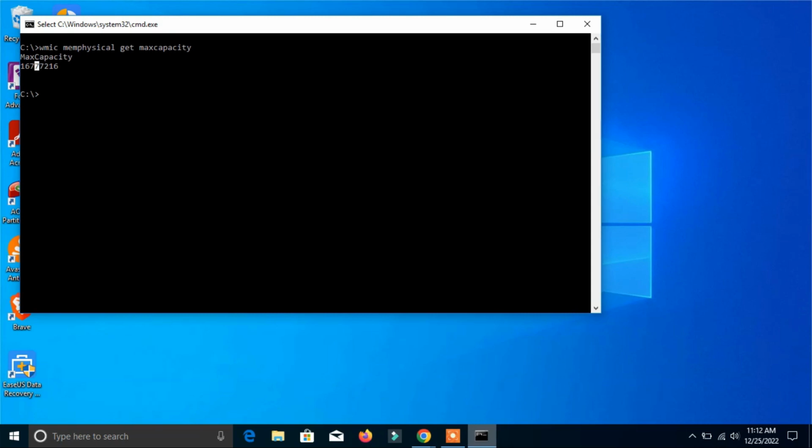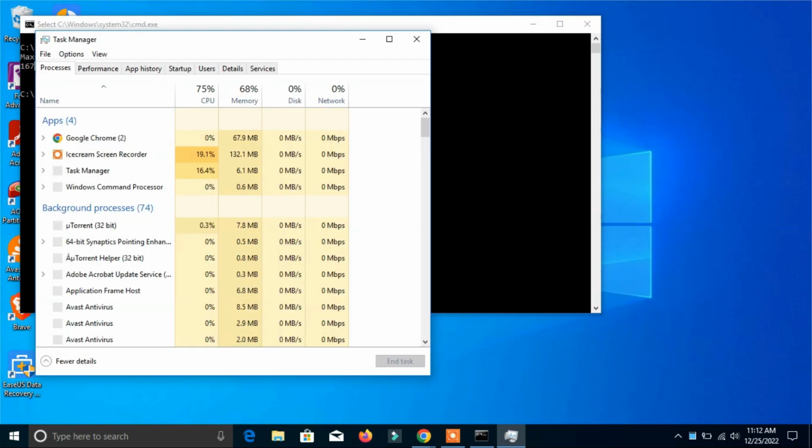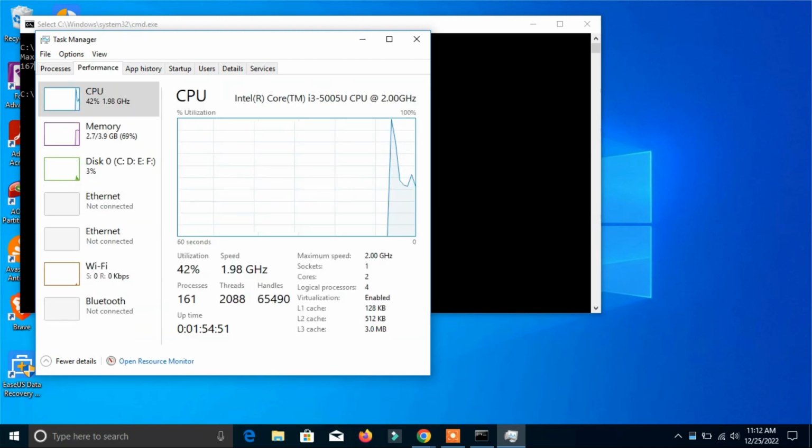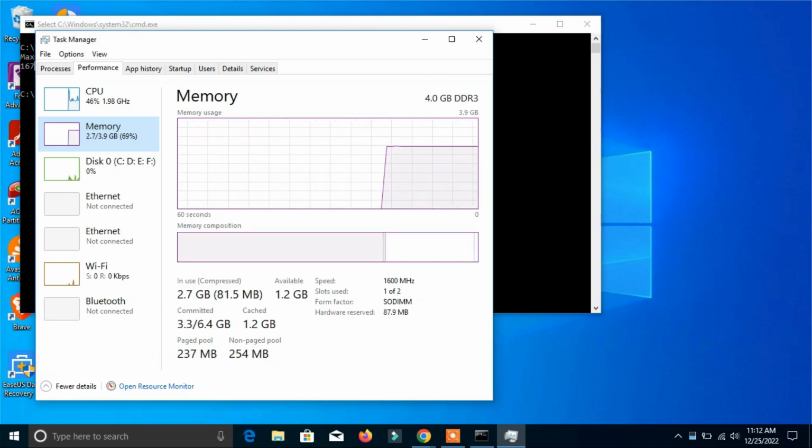The first way is to go to your task manager here, and then in the performance tab click here, and here you can see memory. Click here, and now you can see slots used: 1 of 2. That means there are 2 slots, one is empty and one has RAM inserted. If we have 2 RAMs, then it will show 2 of 2.